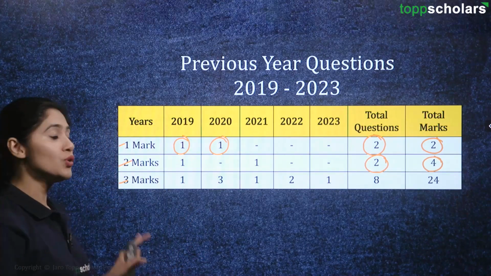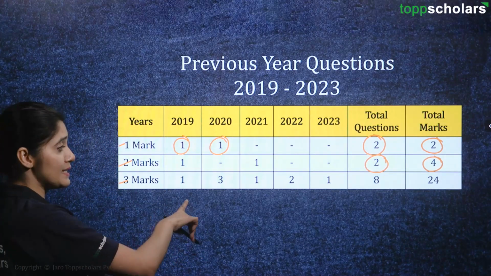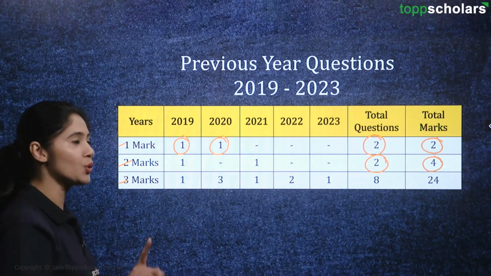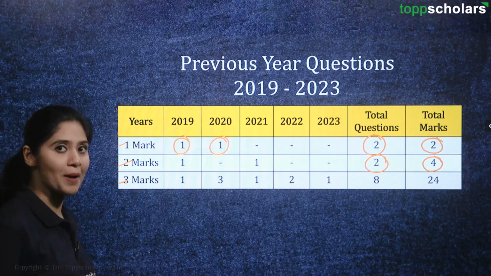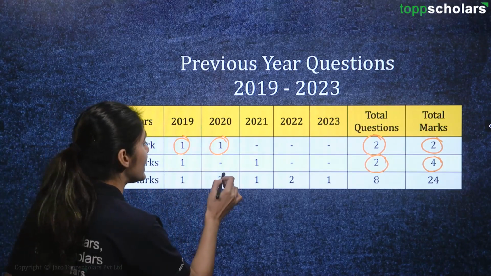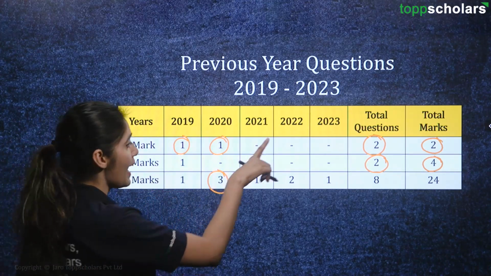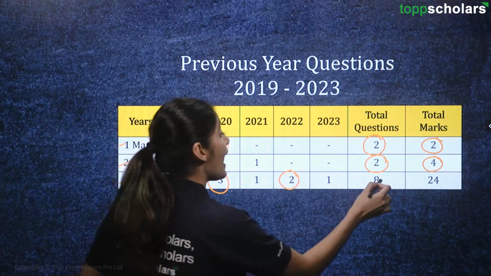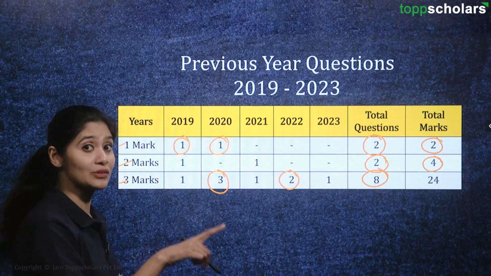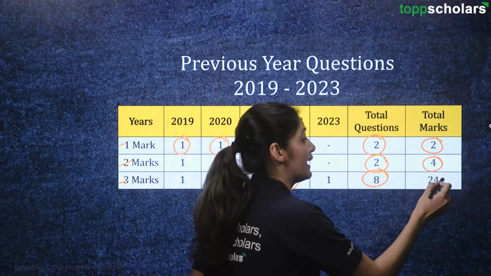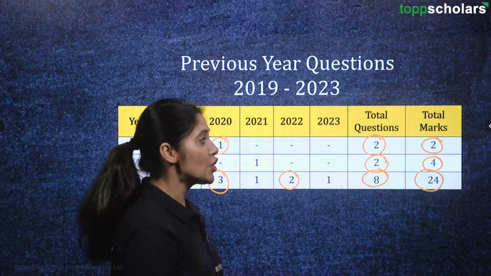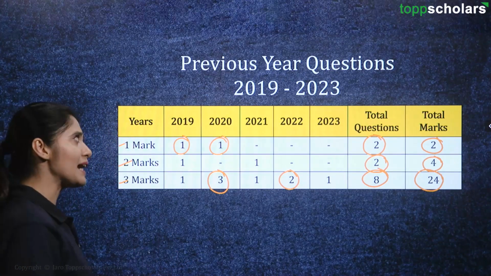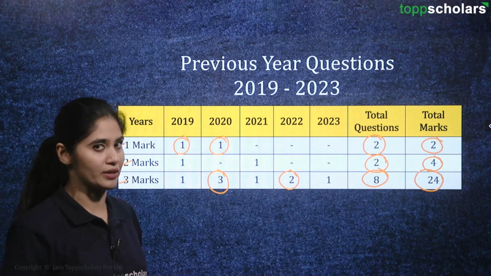Again, we have 2 questions of 2 marks in this chapter which can get us 4 marks. Then comes the 3 marks questions, and as you can see, every year we had at least one question of 3 marks from this chapter. In 2020 we had 3 questions and in 2022 we had 2 questions. So in total we have 8 questions of 3 marks from this chapter which can get us 24 marks. That's a lot of marks, which makes this chapter quite important, right?